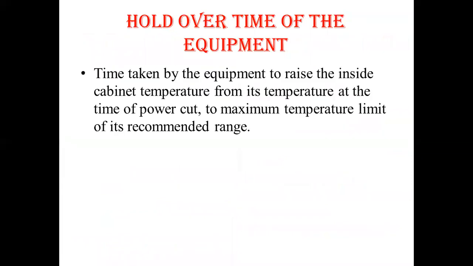Now, what is the hold-over time of the equipment? It is the time taken by the equipment to raise the inside cabinet temperature from its temperature at the time of power cut to the maximum temperature limit of its recommended range. So when the power is there, the temperature will be maintained between plus 2 to plus 8 degrees Celsius for the ice-lined refrigerators or walk-in coolers, and minus 15 to minus 25 degrees Celsius for deep freezers or walk-in freezers. When the power is cut off, how much time it requires to cross this temperature limit is called the